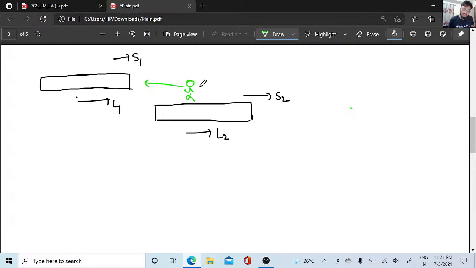When will the train which is present over here meet or cross this person? ठीक है, मीट के लिए अलग वाला है, क्रॉस के लिए अलग वाला है. Meet and cross this person, it is always going to be the same. First of all, the speeds are going to be opposite. Yes, you guys know that length is equal to speed into time.